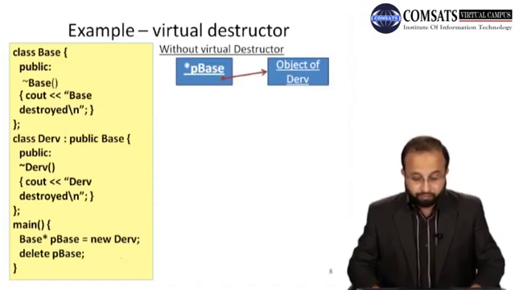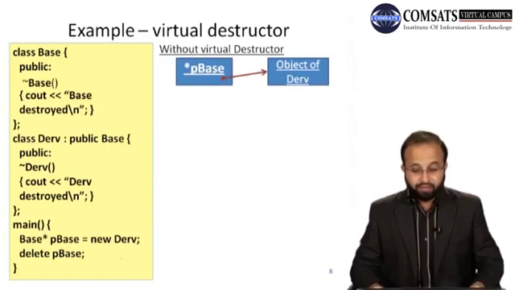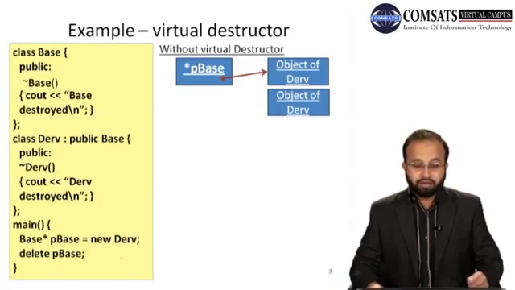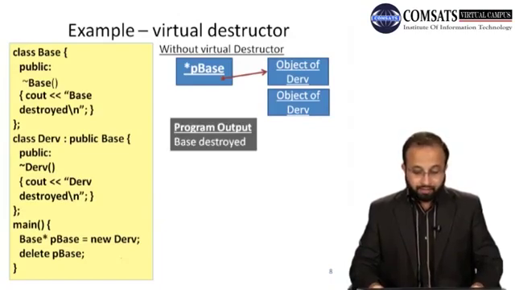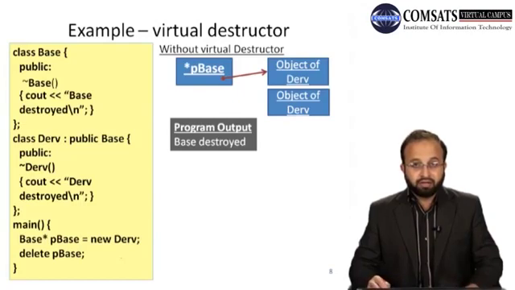So this is what we get, that is a base pointer points to an object of DRV class, and when we execute delete, it will delete the pointer but it will leave the object in the memory. So the drive class object will not be deleted, the pointer will be deleted. Okay, so the program output you get is base destroyed, that's it. This means the base class pointer will be destroyed, while the drive class destructor was not executed.